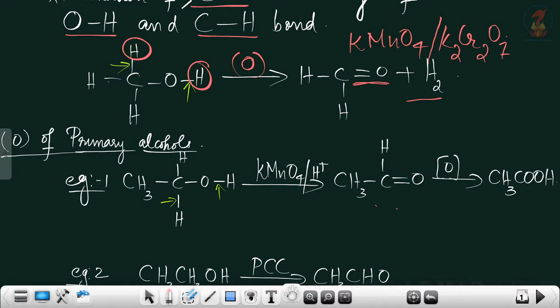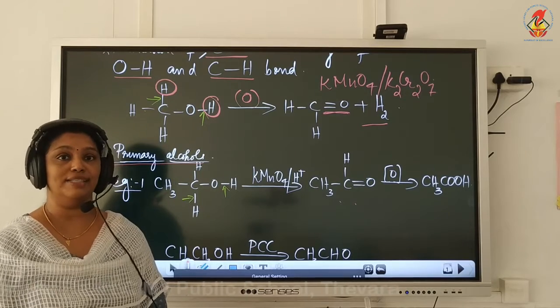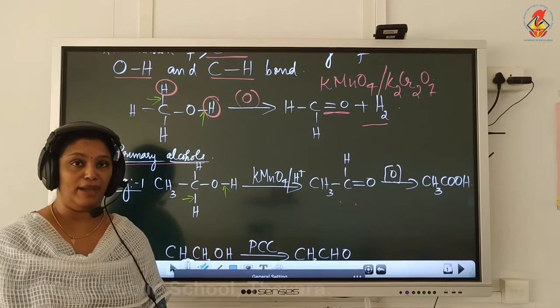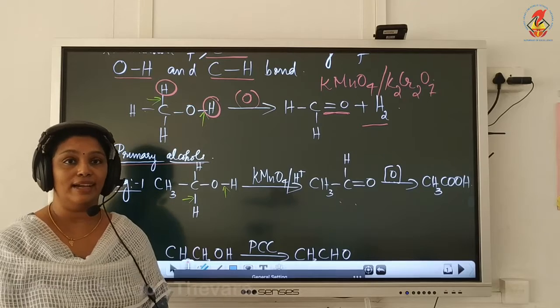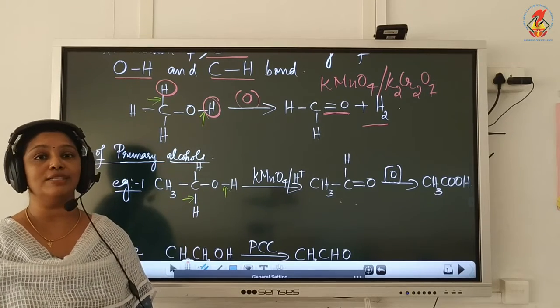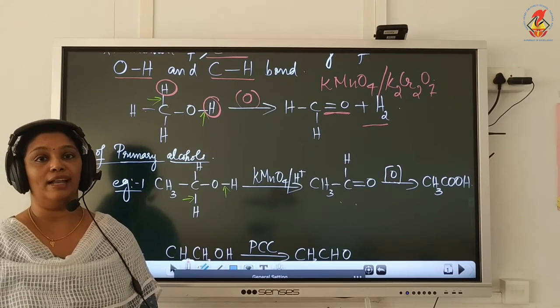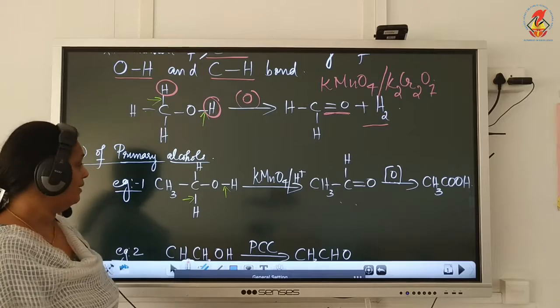Now, oxidation of primary alcohol. Primary alcohol on oxidation with strong oxidizing agents like acidified potassium permanganate, we get aldehyde first, which further undergoes oxidation to give carboxylic acid with the same number of carbon atoms as the parent alcohol. Now look at the reaction.